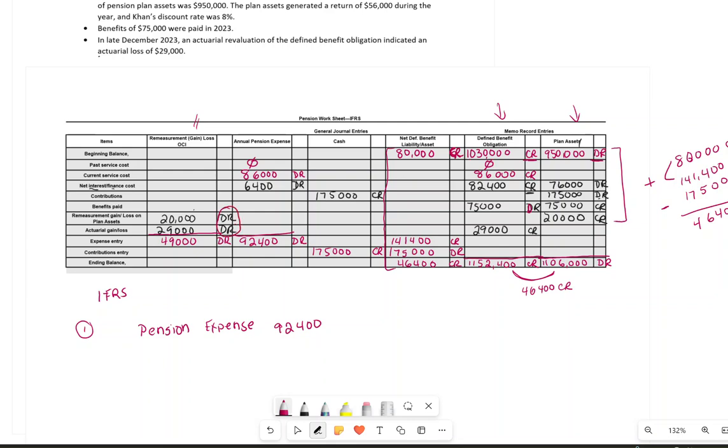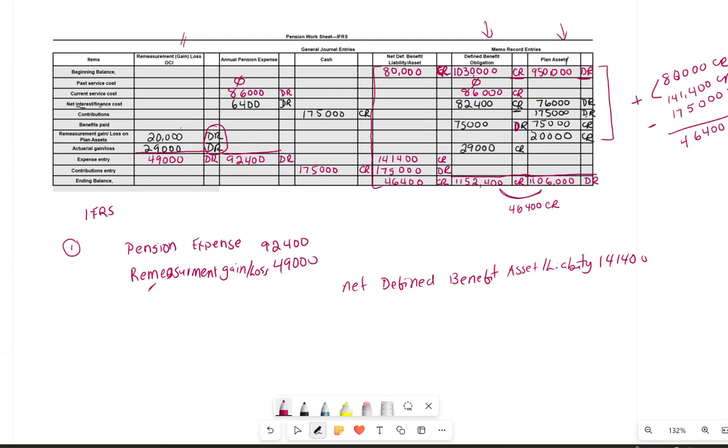We have a remeasurement gain and loss. You could have, only going to do one entry. We combine the entries. So in this case, it will be remeasurement gain slash loss. If it's a debit, it's a loss. If this account is a credit, it will be a gain of 49,000. And we credit net defined benefit asset slash liability, and that is, if I add both numbers, 141,400.